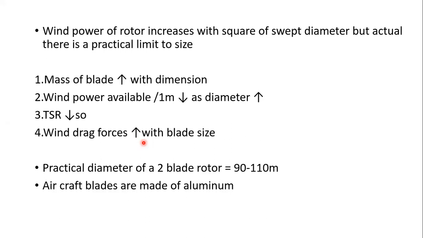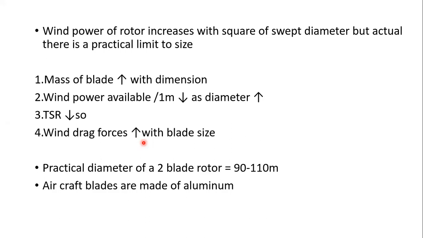So the wind power will be increasing as the square of the swept diameter, but it has some limits. In practice, the limiting dimensions depend upon the design and constructional materials also.